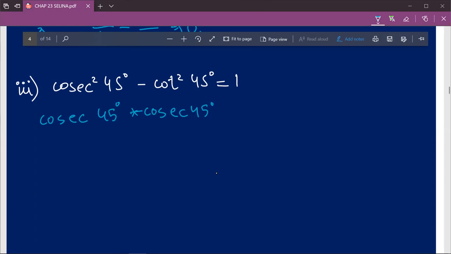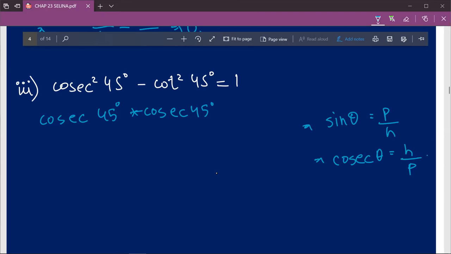Now what do I mean by cosecant? In my first video of the trigonometric ratio series, I have mentioned that there are a total of 6 formulas, 3 complex, 3 simple. The 3 simple are sin theta, cos theta, tan theta. The 3 complex are cosecant, secant, and cot theta. One of the 3 complex formulas is cosecant theta. So whatever value you get for sin theta, say for example you get sin theta as perpendicular upon hypotenuse, which I believe is a basic formula, the reciprocal for that value will be equal to cosecant theta. So cosecant theta will be equal to hypotenuse upon perpendicular, the reciprocal of this value.